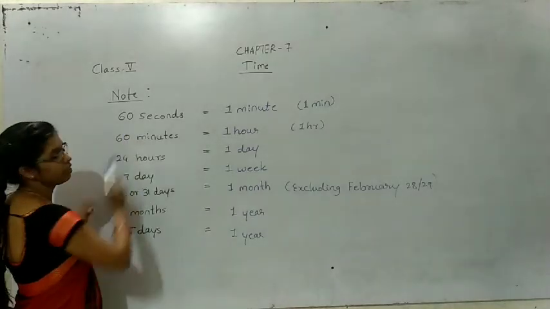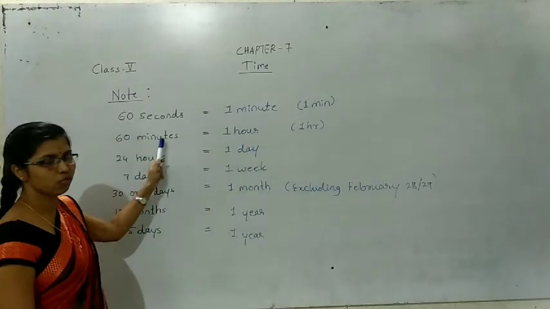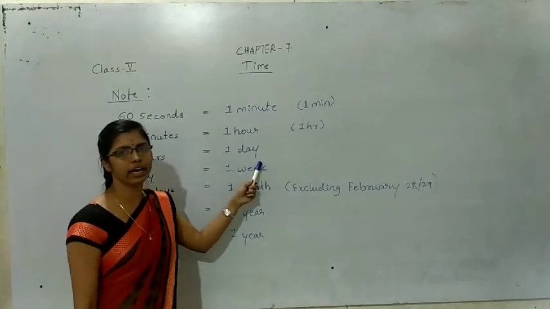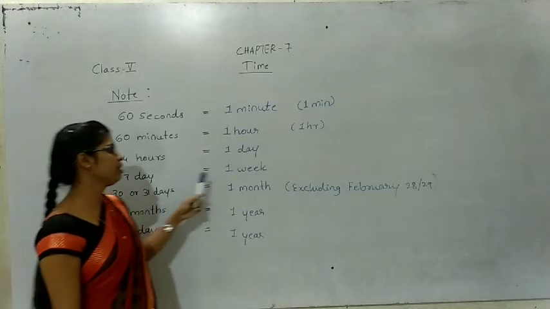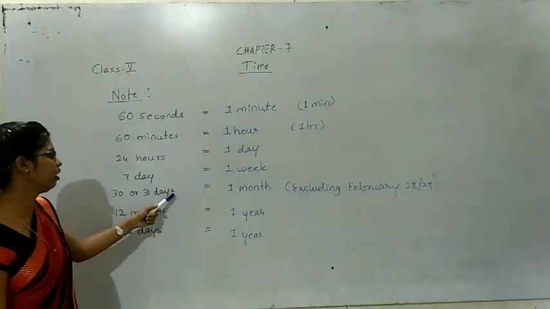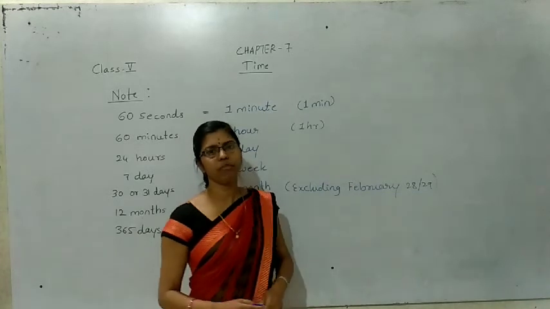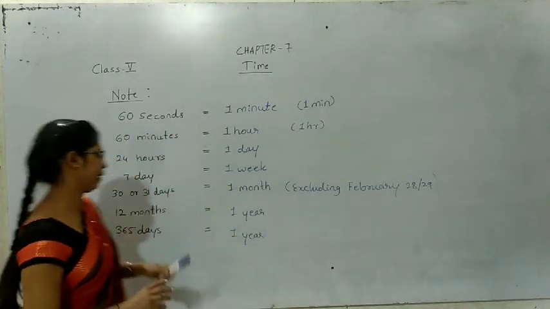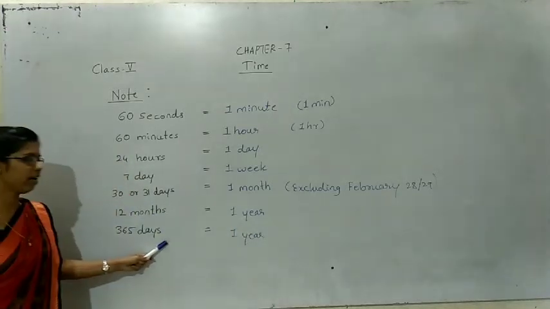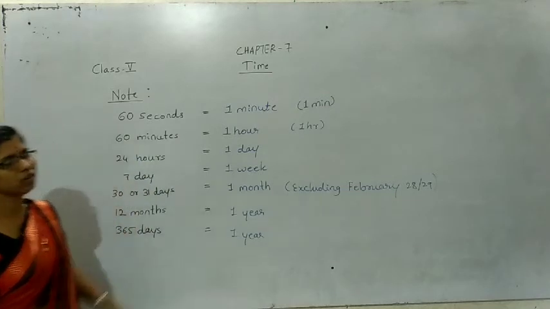See, 60 seconds equal to 1 minute. 60 minutes equal to 1 hour. 24 hours equal to 1 day. 7 days means 1 week. 30 or 31 days, 1 month, excluding February, because in the month of February, sometimes 28, sometimes 29. 12 months means 1 year. 365 days means 1 year. Write all this in your classwork book.